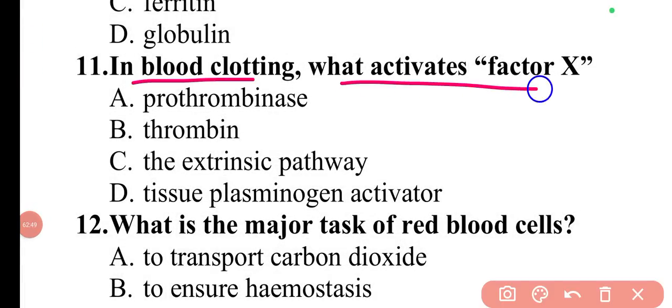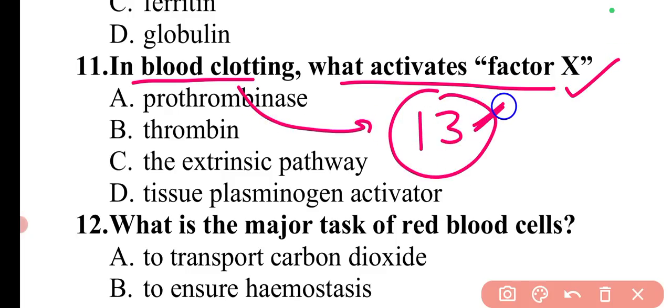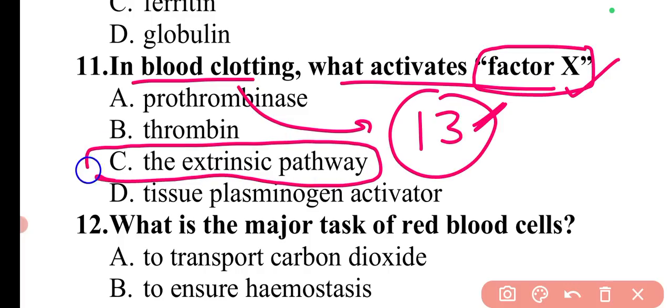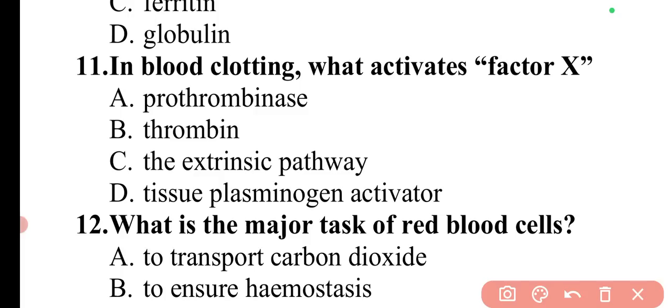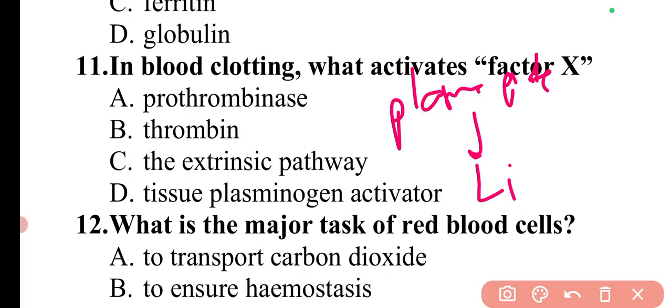In blood clotting, what activates factor 10? In the blood clotting process, there are a total of 13 blood clotting factors, and factor 10 is the Stuart factor. Factor 10 is activated in the extrinsic pathway. So here option C is correct. Factor 10 is a plasma protein, and it is produced in the liver.